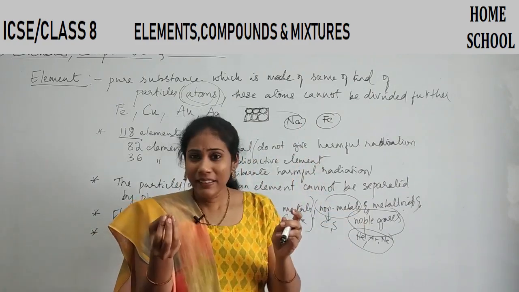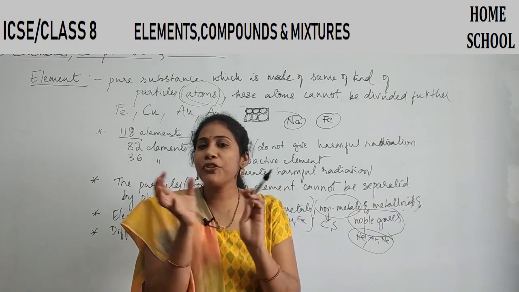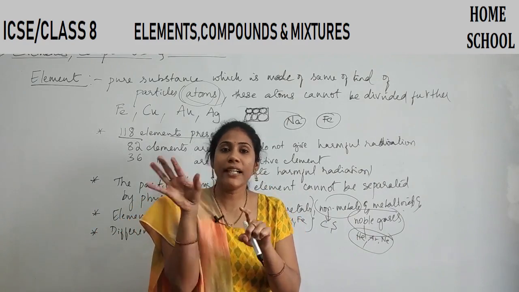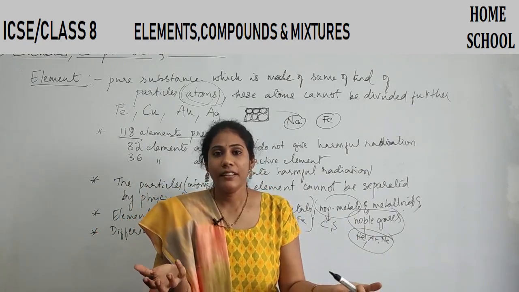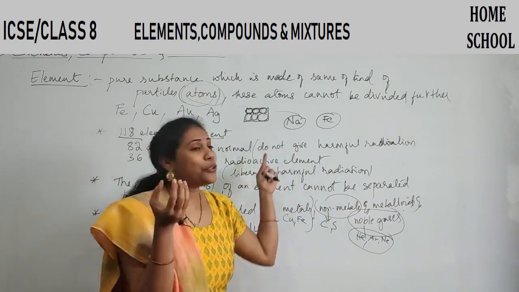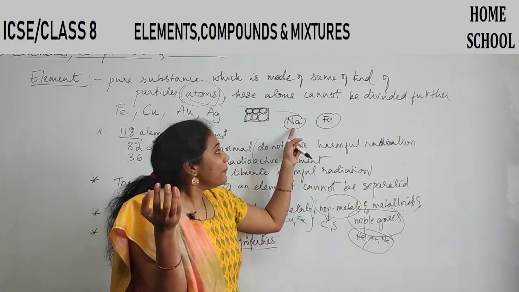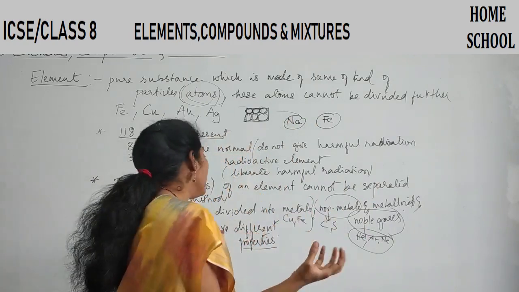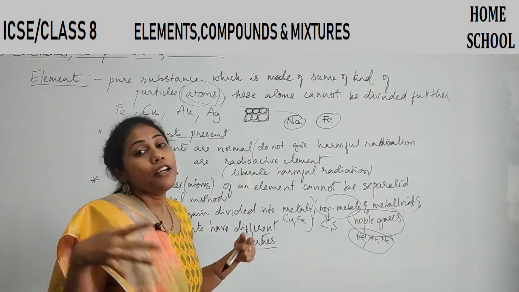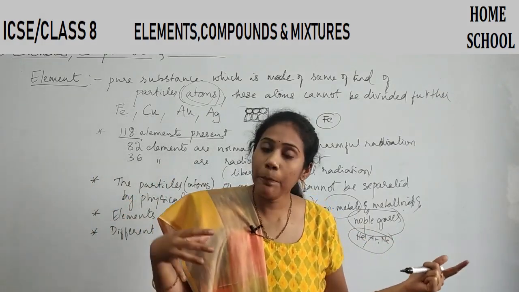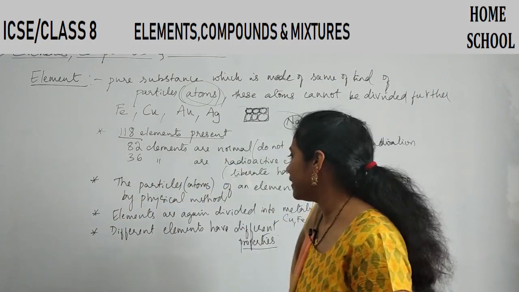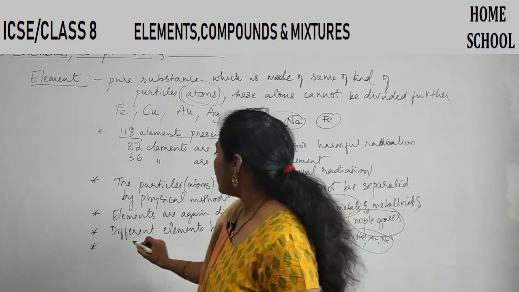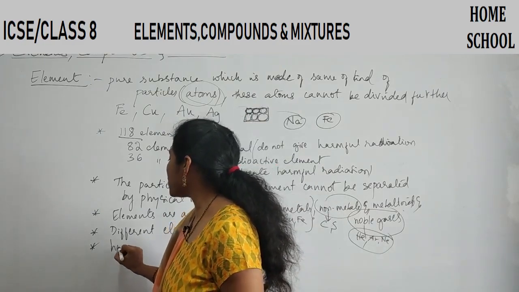But iron, you can expose it to air, you can expose it to water, you can hold iron on your palm, you can touch it, you can do everything with iron. But you can't do those things with sodium. See, the properties of the element sodium are completely different from the properties of iron, right? So this is the meaning of this sentence. Different elements actually have different properties. Clear? Fine.